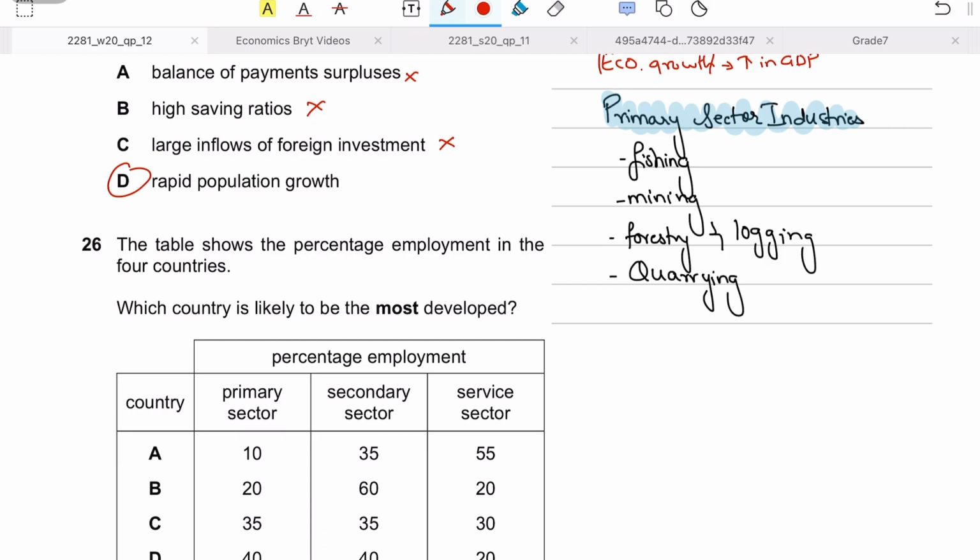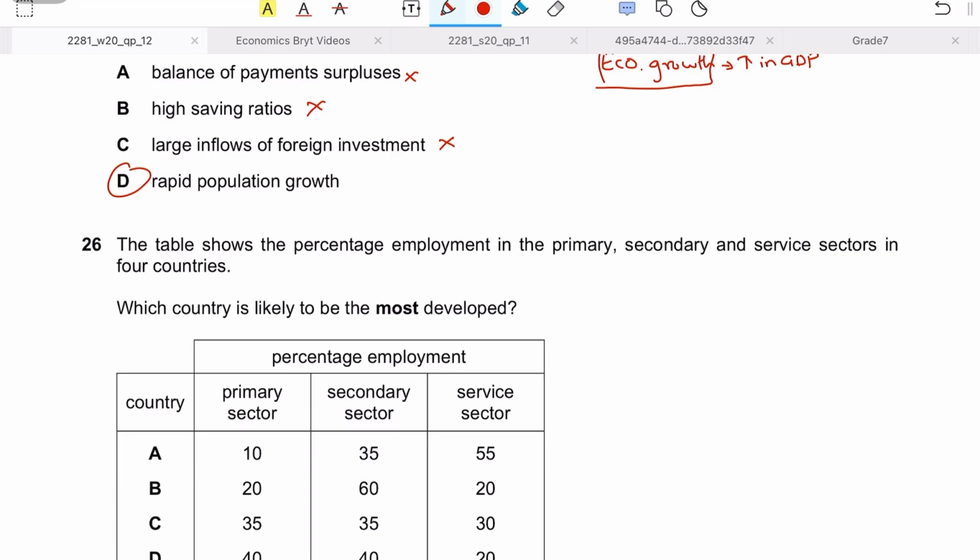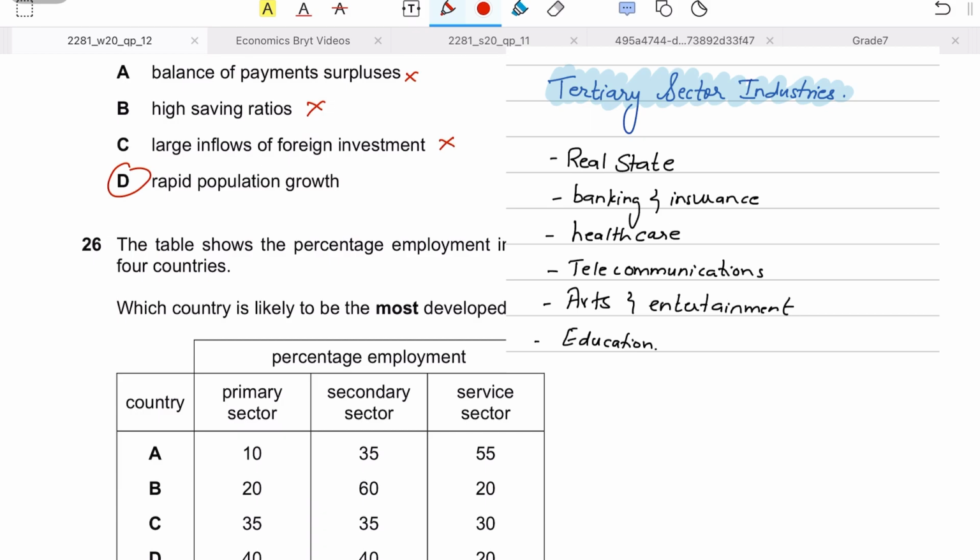And secondary industries are industries where your manufacturing sector is dominating, such as production processes, such as chemical production, etc. And your service sector is basically a tertiary sector, such as insurance, banking, healthcare, retail, right?